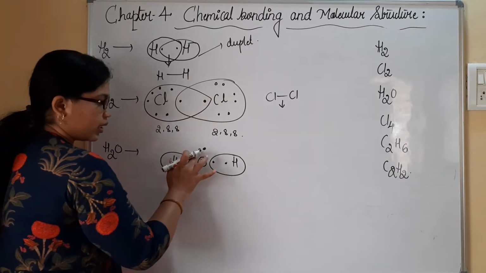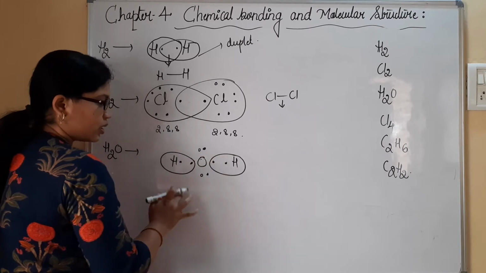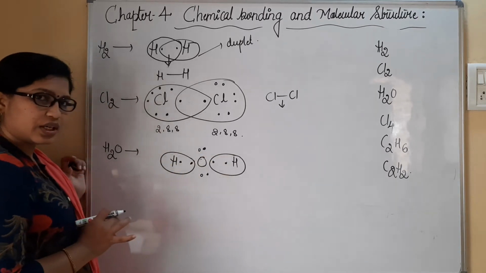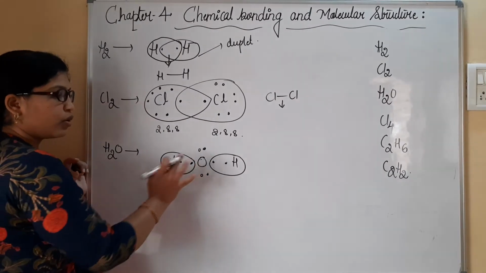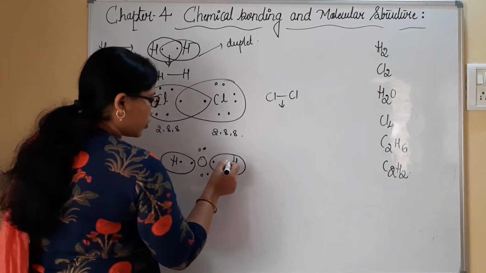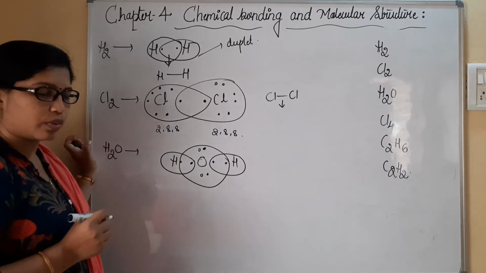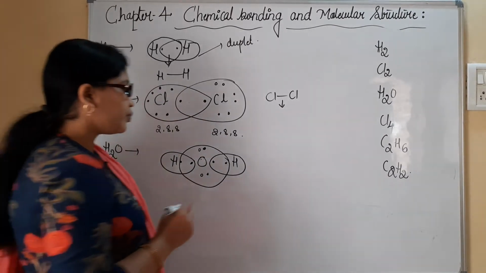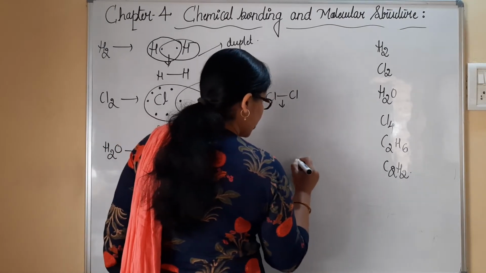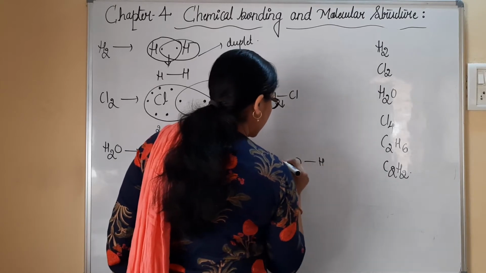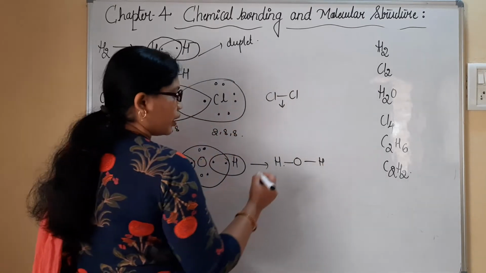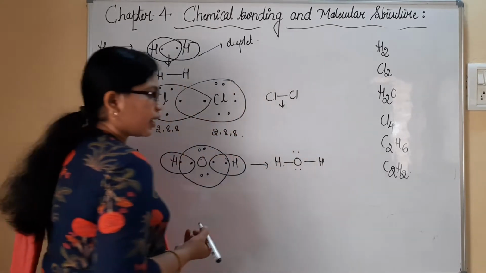Now you can see here there are 6 electrons present and 2 electrons are needed to obtain the octet for oxygen. So for the oxygen atom, all these electrons are mandatory to obtain the octet. Like this, you can see here H2O bonding will be done like this, wherein 4 lone pairs are written as it is.